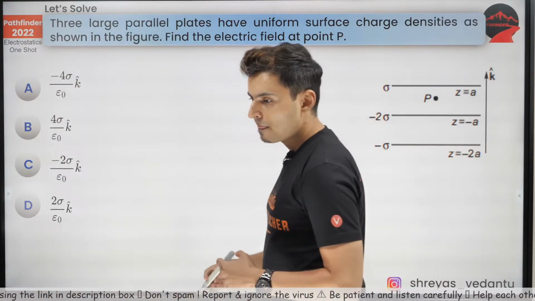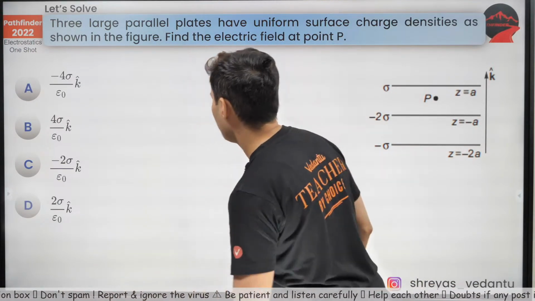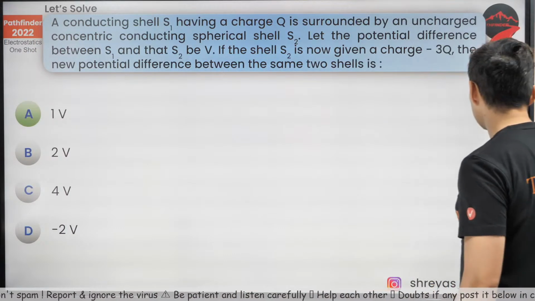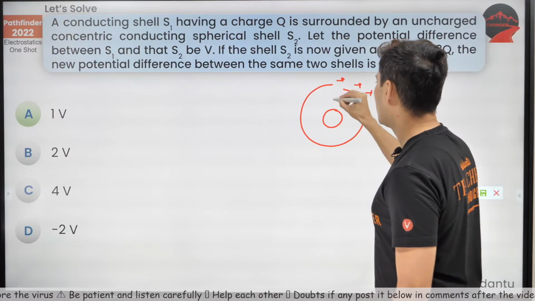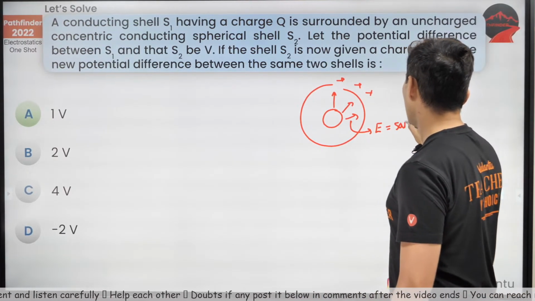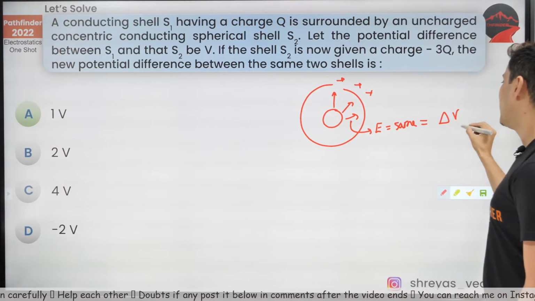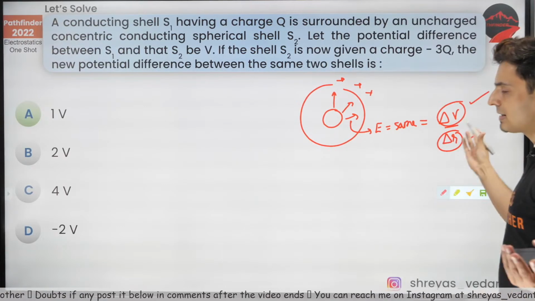Last question. Uma, what has just happened is because the field is the same, that's why the potential difference is the same. See, when you add more charges outside, nothing will happen. The field will still remain the same. So if E is the same, we all know E is del V by del R. So del R is the same, so del V is also the same, as simple as that.